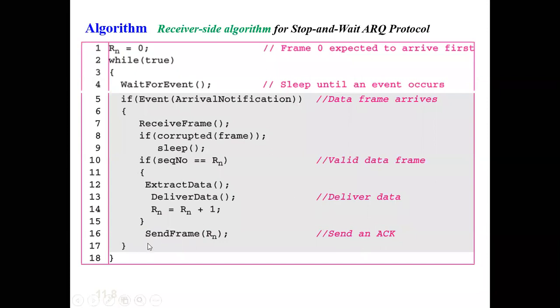So after receiving the frame, the acknowledgement is sent with the next frame number which is required. So this is your receiver end algorithm. Now we'll see how a program can be written for this protocol.